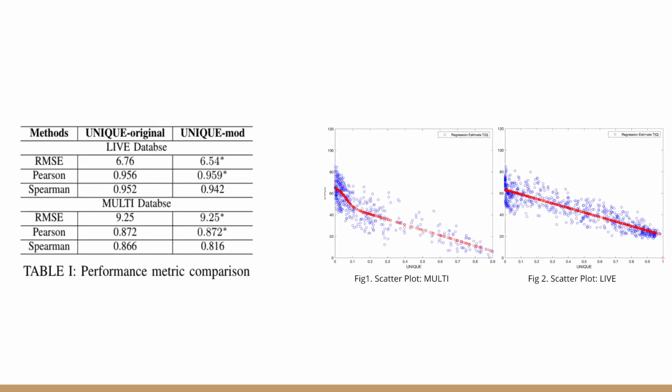In this slide, we can see the performance metrics of my implementation compared with those of the original algorithm. The stars indicate the metrics from which my implementation outperformed or matched the performance of the original algorithm. On the right, we can see the scatter plot for both the databases.